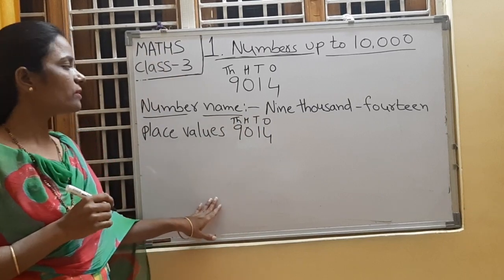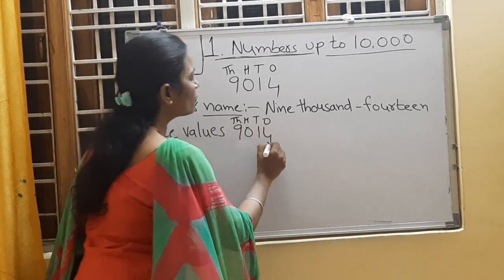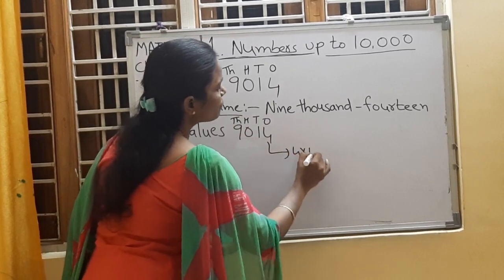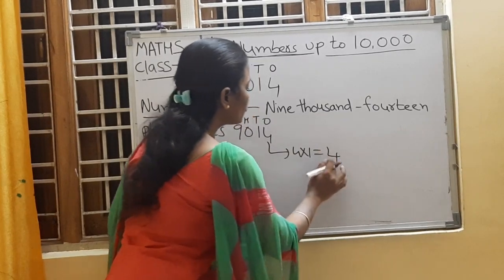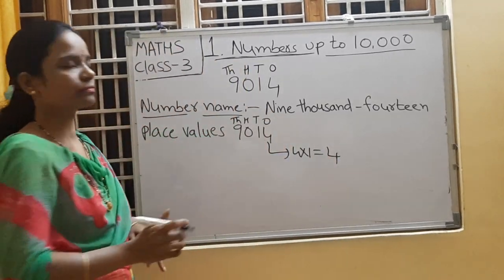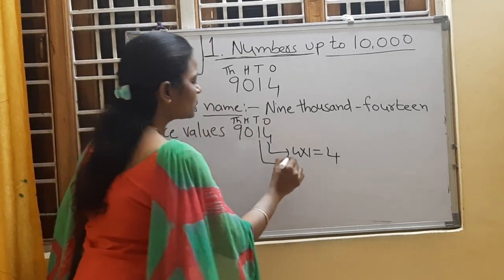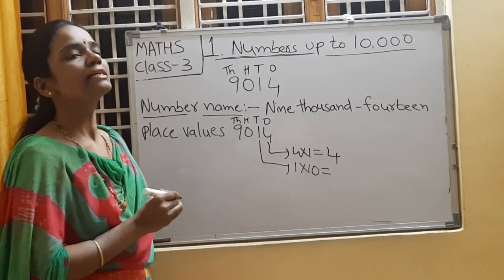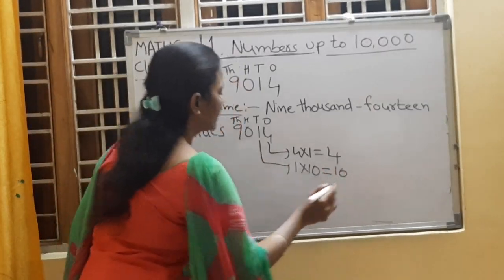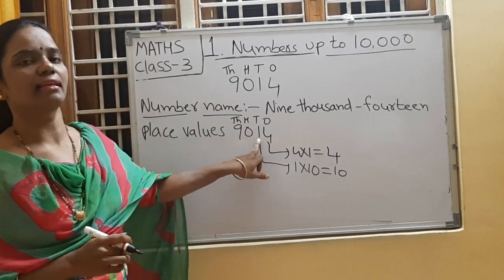Now start writing, everyone. 4 is in ones place. What is the place value of 4? 4 into 1. 4 ones are 4. So 4 is the place value of 4. 1 is in tens place. What is the place value of 1? 1 into 10. How much, children? Yes, you are right. 10. So 10 is the place value of 1.